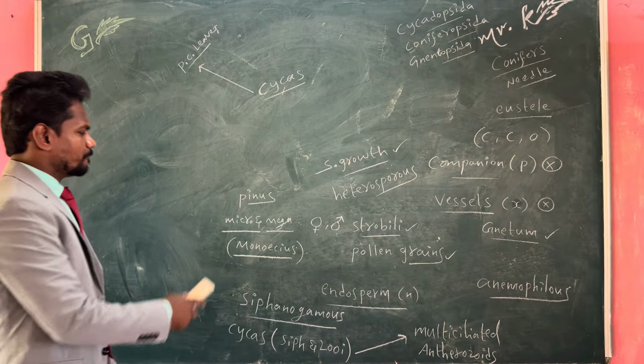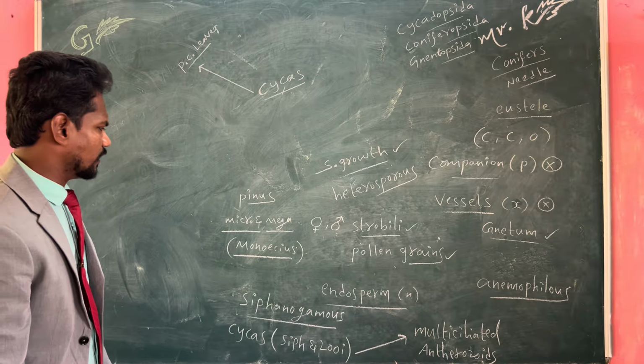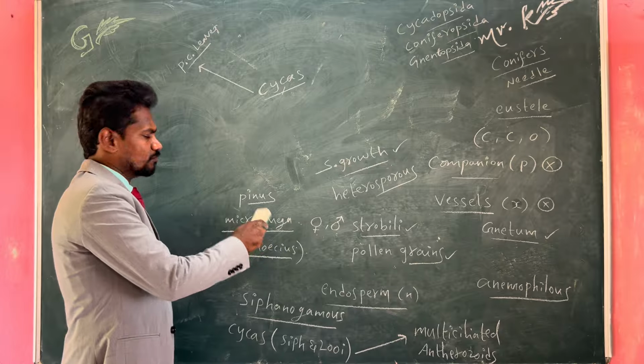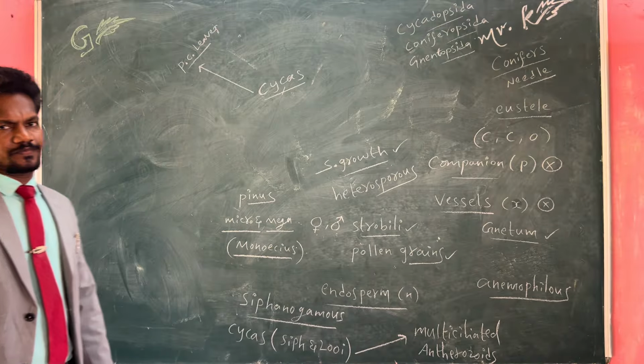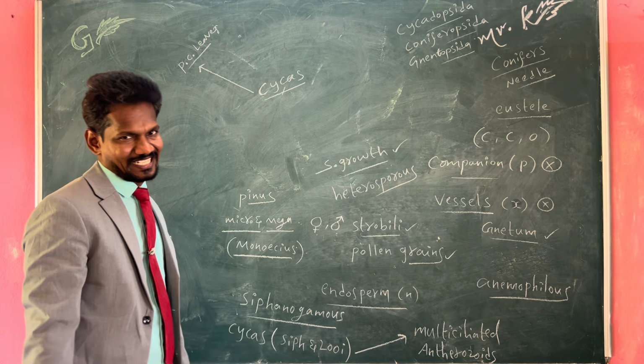Then coming to Pinus. In the Pinus gymnosperm plant, microsporophyll and megasporophyll are both found, because the Pinus plant comes under the monoecious category.